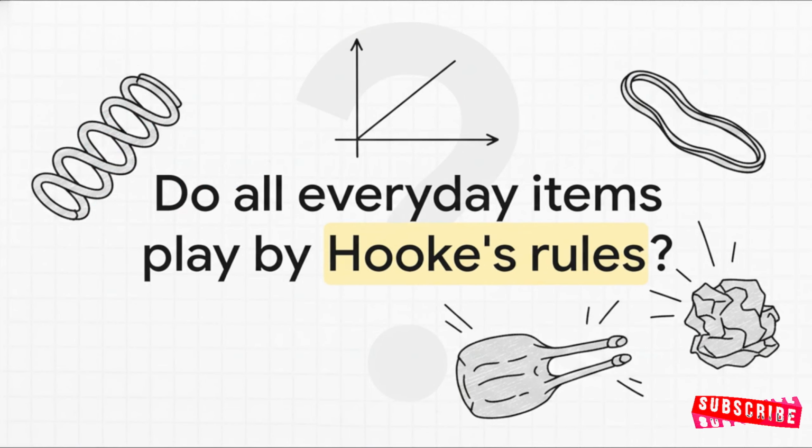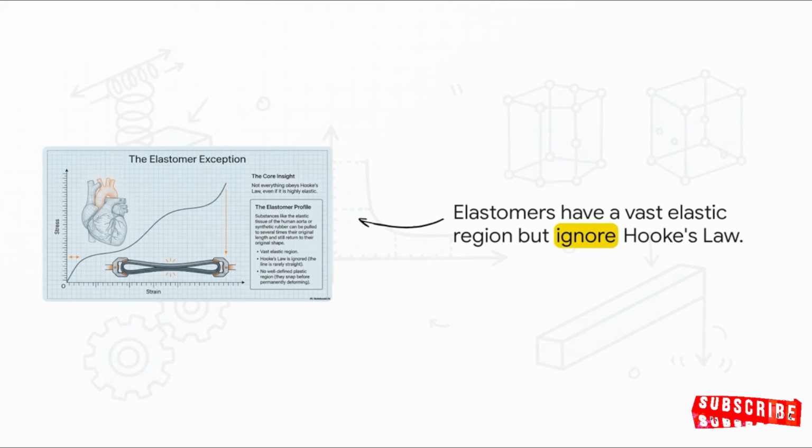But hang on, I want you to pause and really think for a second here. Do all everyday items actually play by Hooke's perfectly straight, proportional rules? The fascinating answer is no. We have these amazing exceptions called elastomers. Think of a simple rubber band, or even crazier, the elastic tissue of your own heart.